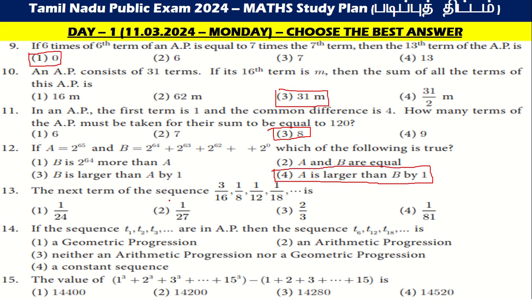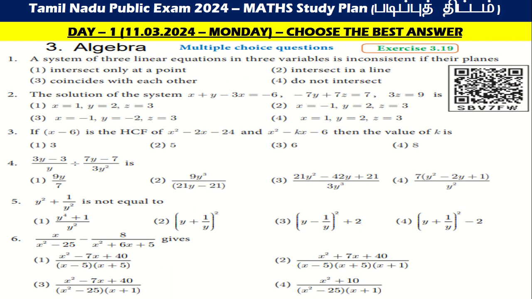The next term of the sequence 3 by 16, 1 by 8, 1 by 12, 1 by 18 is 1 by 27. If the sequence T1, T2, T3 are in AP, then the sequence T6, T12 and T18 is an arithmetic progression. Then the value of 1 cube plus 2 cube plus 3 cube up to 15 cube minus 1 plus 2 plus 3 up to 15 is, the answer is 14,280. Let's go to the next one.